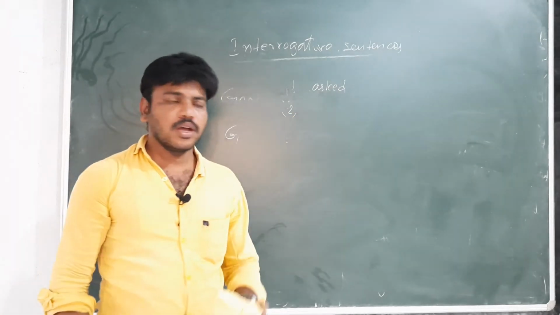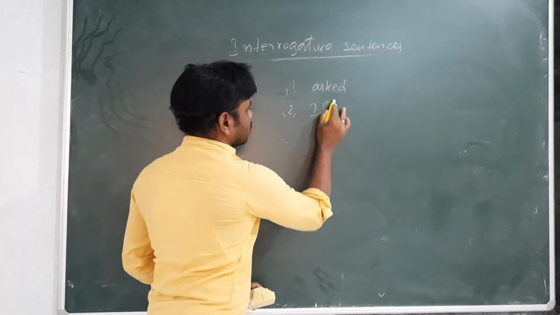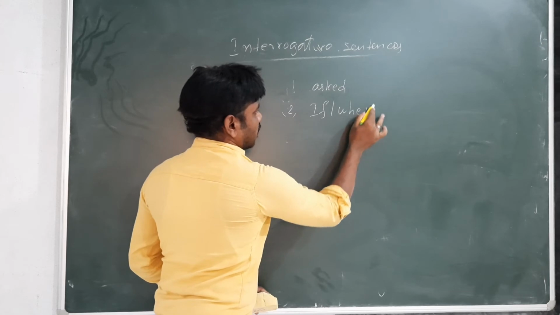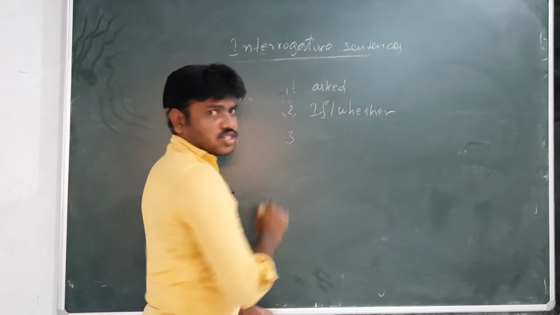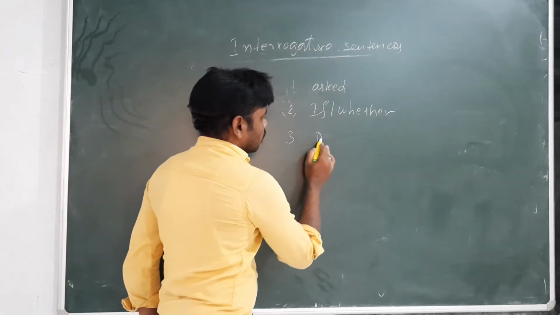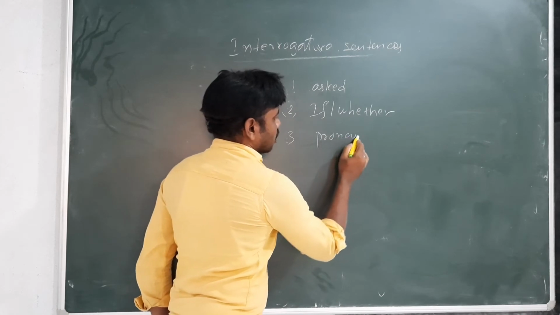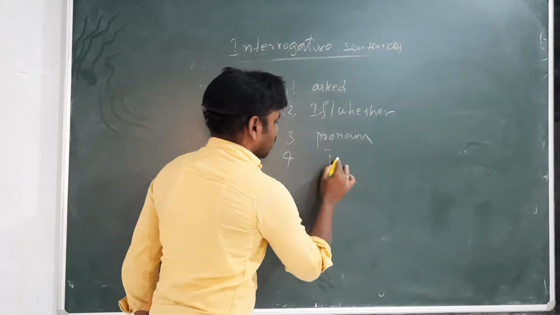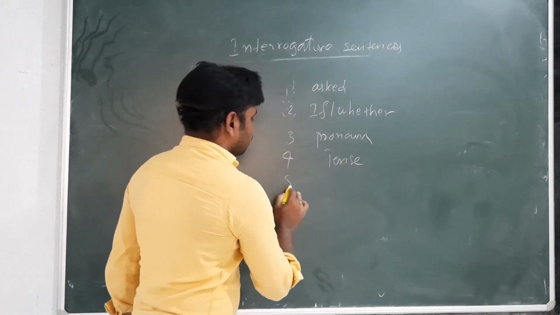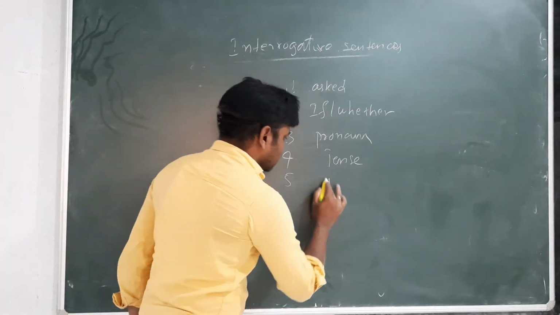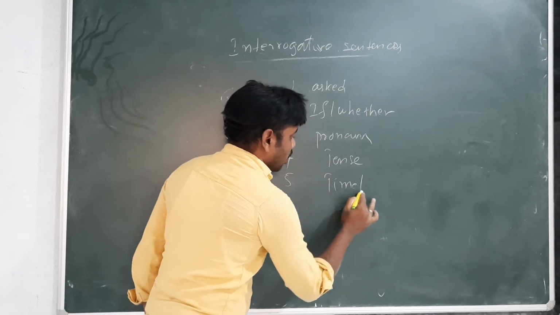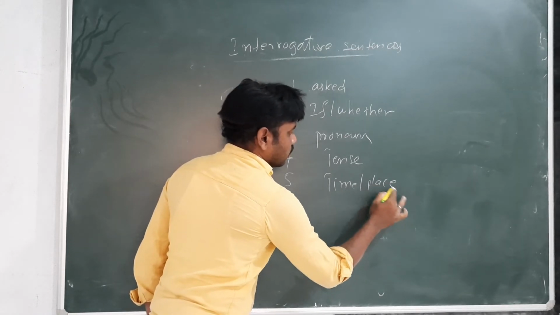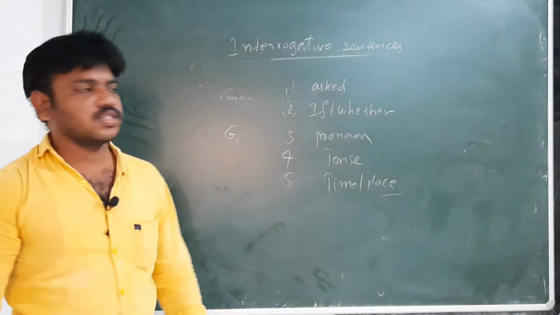Second step, if or whether conjunction we should write. Third step is we should change the pronoun. Fourth step is we should change the tense. And fifth step is we should change the time or place. These 5 steps are very, very important in interrogative sentences.